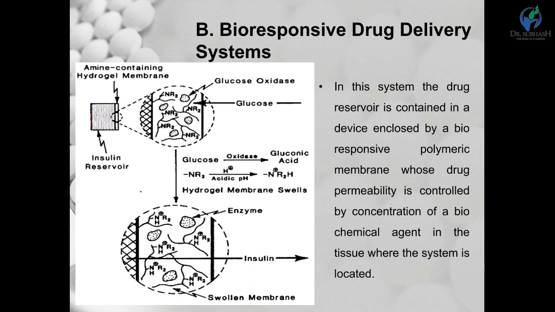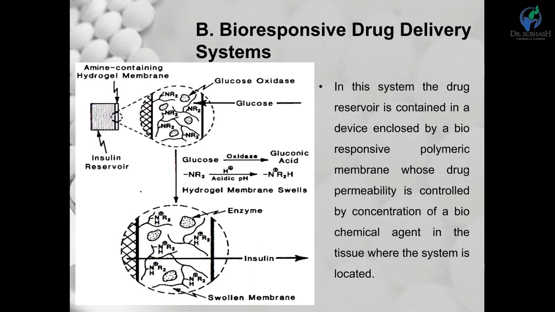So in that amine-containing hydrogel, the NR2 groups are there. In alkaline solution, the amine groups are neutral, and the membrane is unswollen and impermeable to insulin. So under that condition, insulin release is not possible, because the hydrogel is impermeable to the insulin, and that is unswollen.